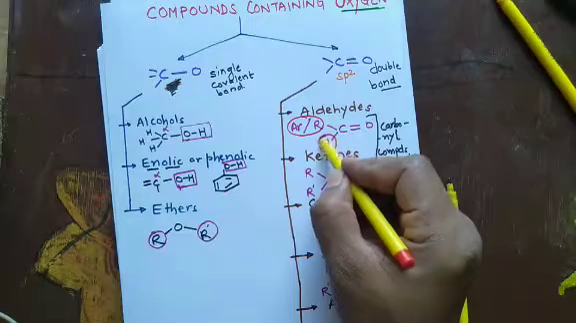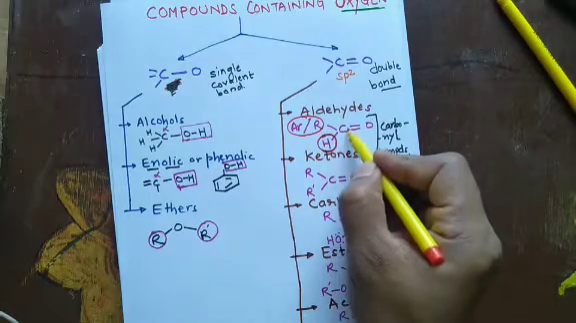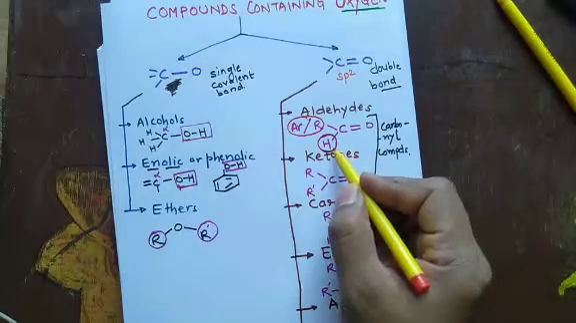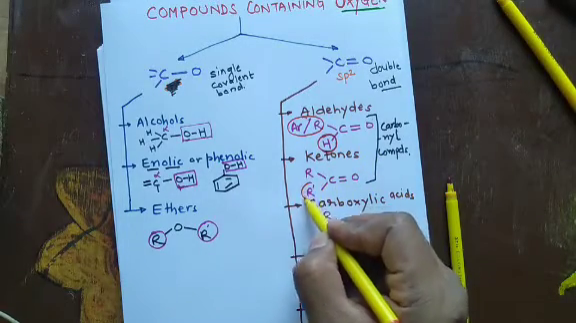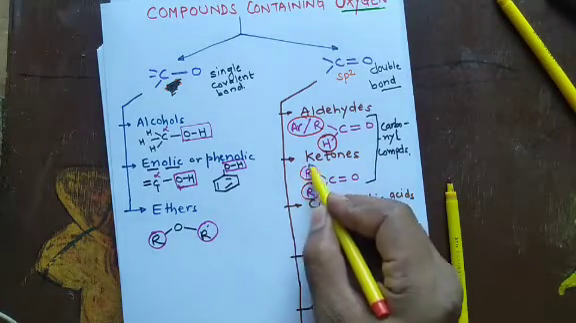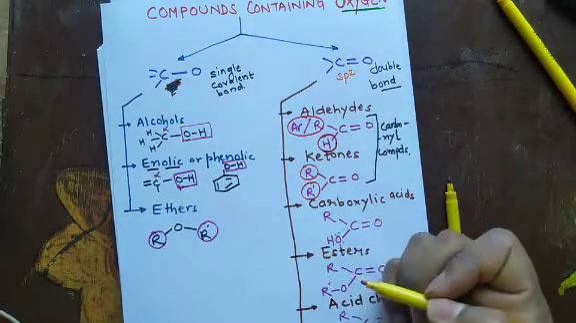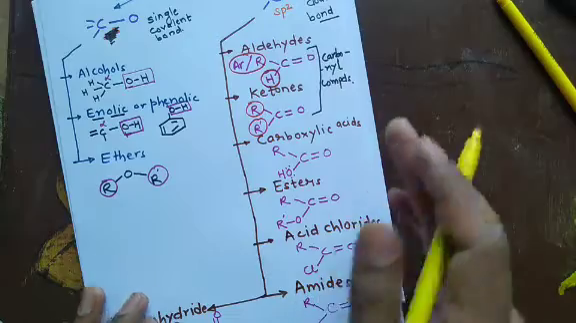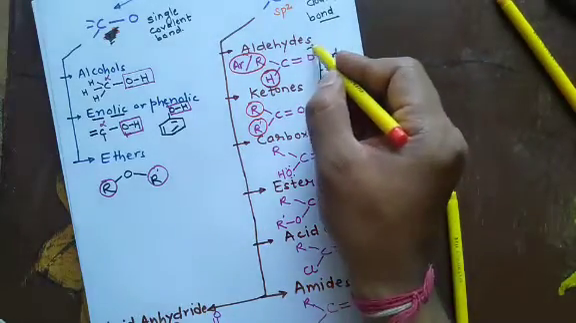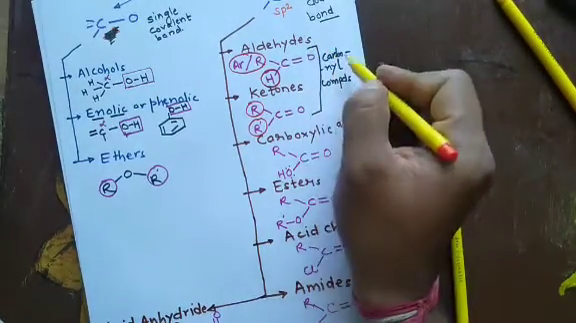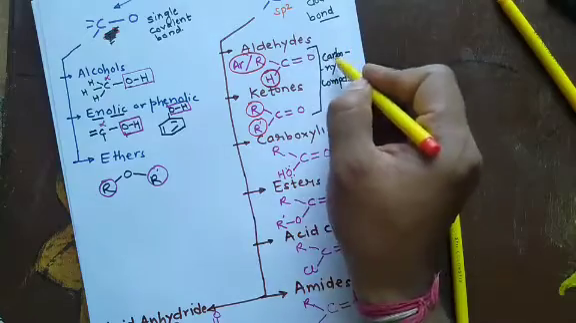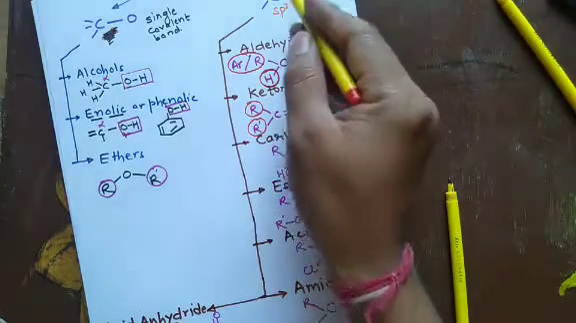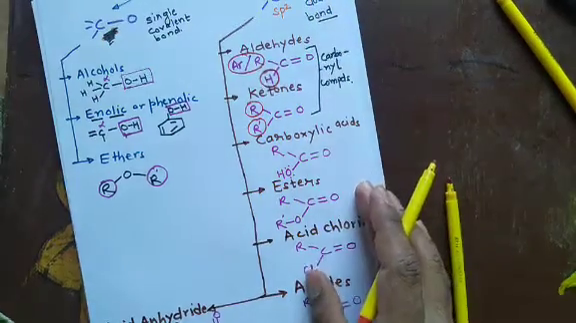Now how are ketones different from aldehydes? See, in aldehydes hydrogen was attached to this carbon. Now in place of hydrogen, if you put some alkyl or aryl group, then it becomes a ketone. Remember this thing, both aldehydes and ketones are known as carbonyl compounds because of this carbonyl group. CO group is known as carbonyl group.